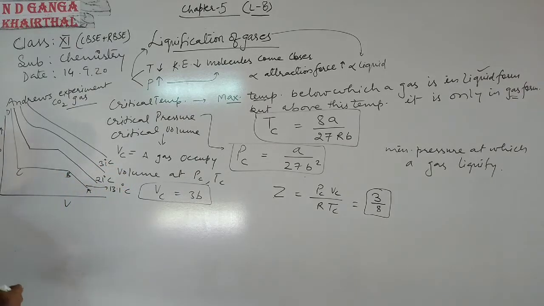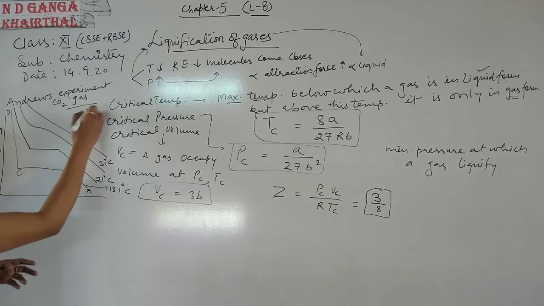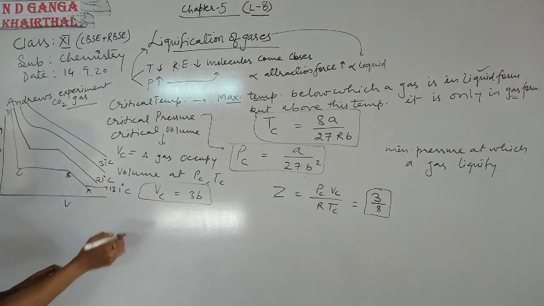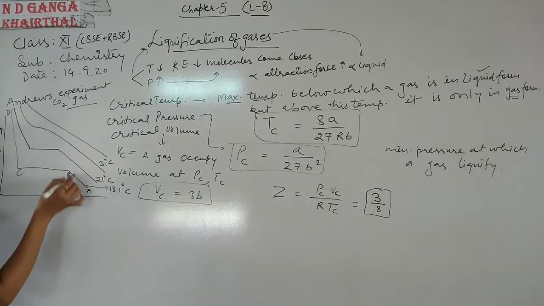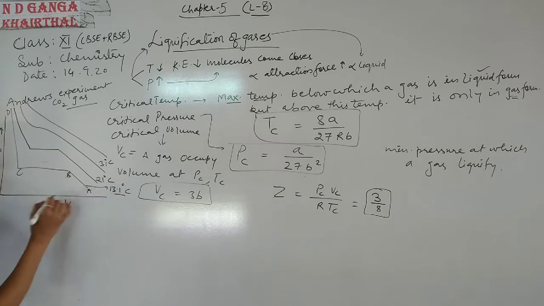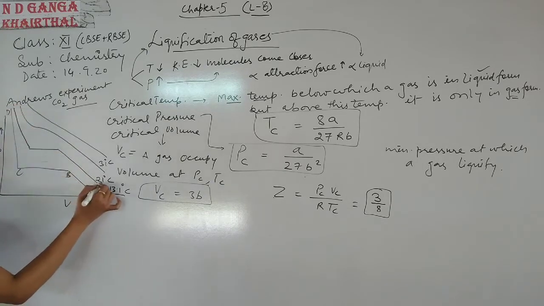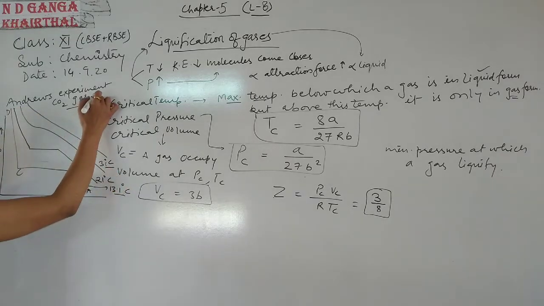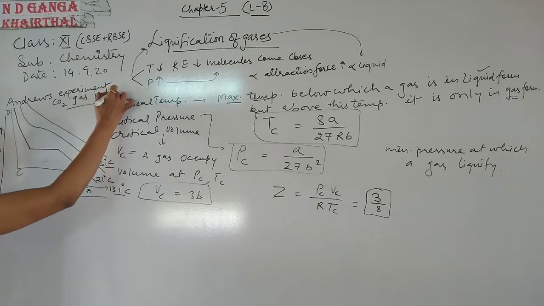So we plot curves for CO2 gas at various temperatures, in which each curve has only one temperature. So these are the isotherms.